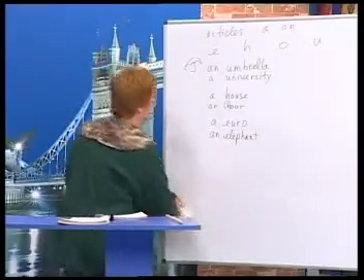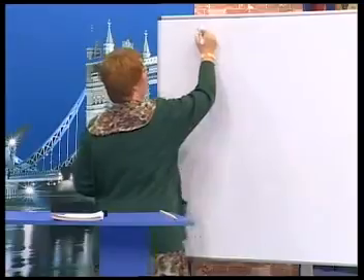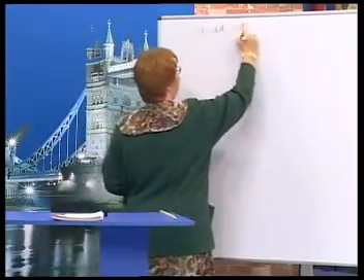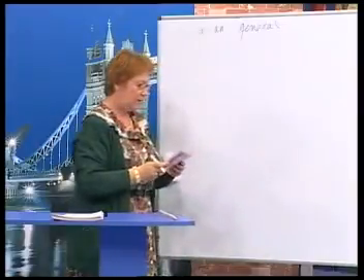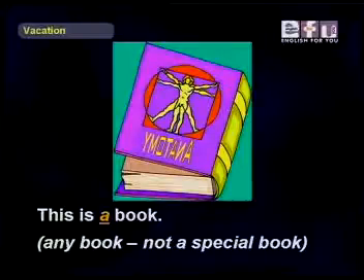Now, let's make some room here, and we'll look at some examples of a and an. Okay, now, we talk about a or an when something is general. We're speaking in general. So, we can say, this is a book.